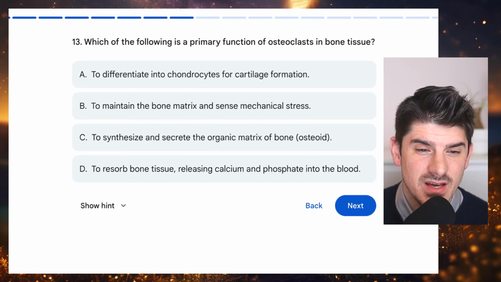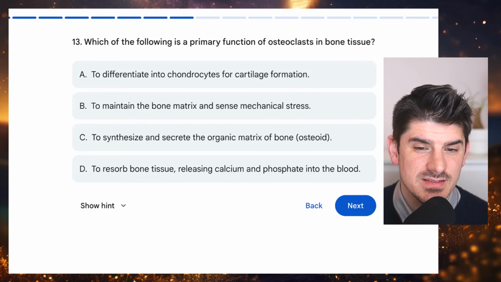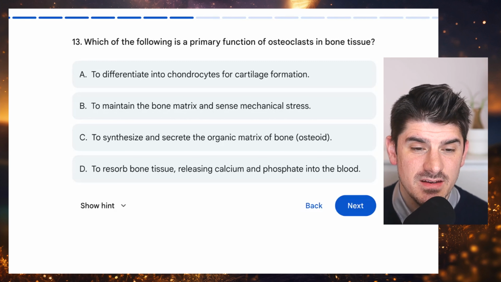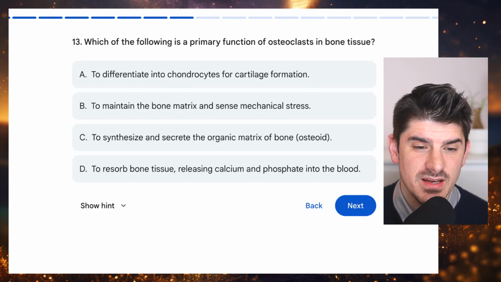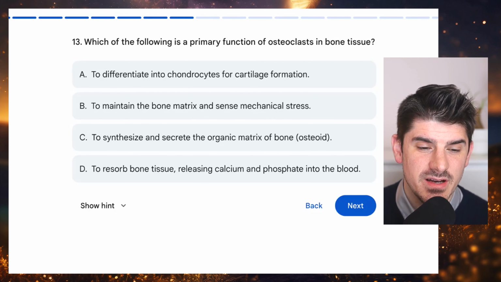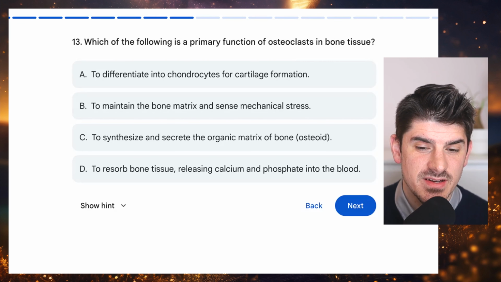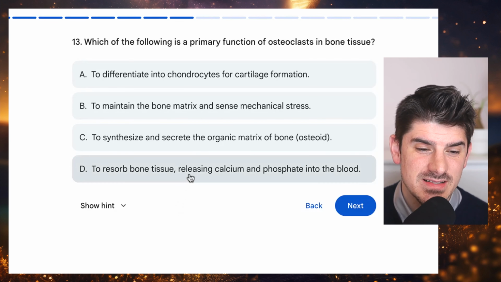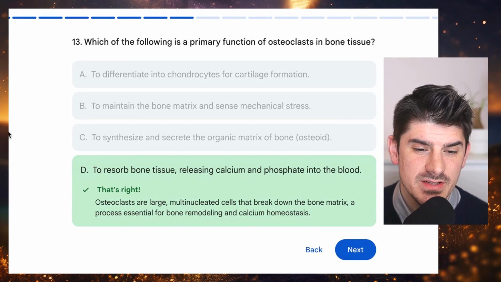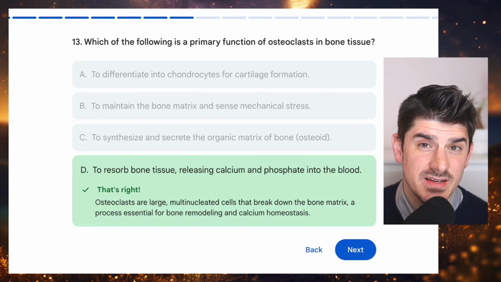Number 13. Which of the following is a primary function of osteoclasts in bone tissue? A, to differentiate into chondrocytes for cartilage formation. B, to maintain the bone matrix and sense mechanical stress. C, to synthesize and secrete the organic matrix of bone, the osteoid. Or D, to resorb bone tissue, releasing calcium and phosphate into the blood. And the answer choice here is D, to resorb bone tissue, releasing calcium and phosphate into the blood.